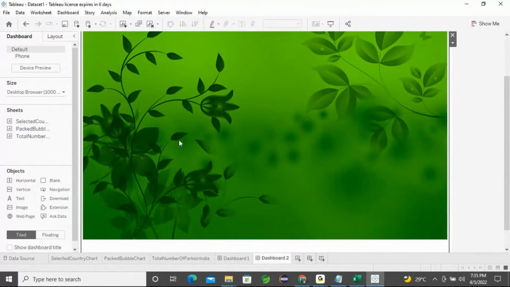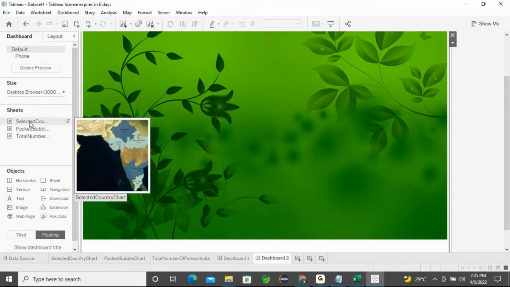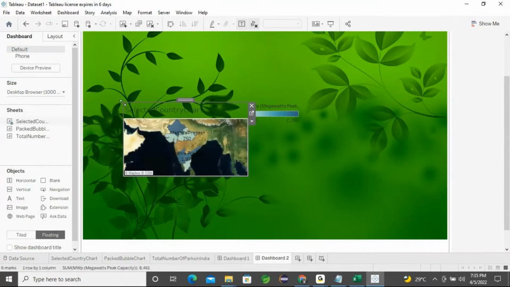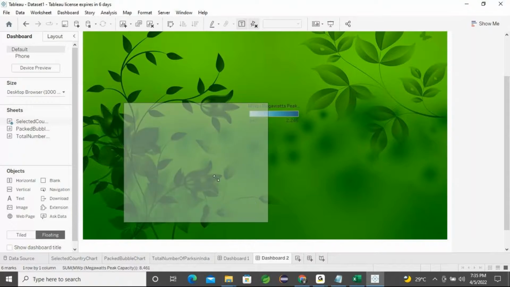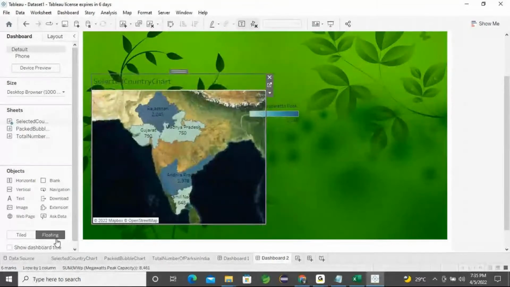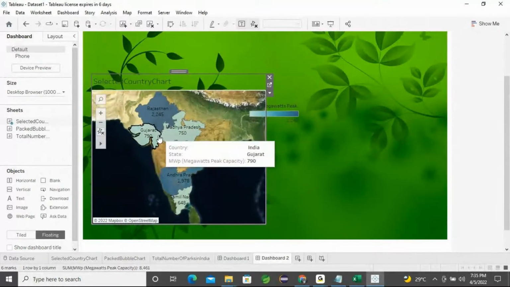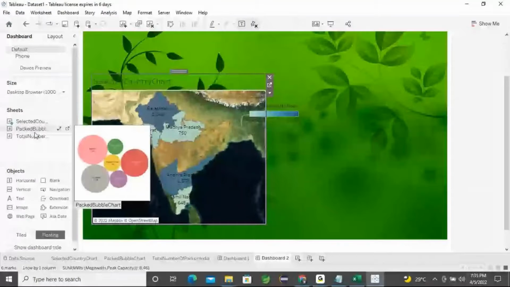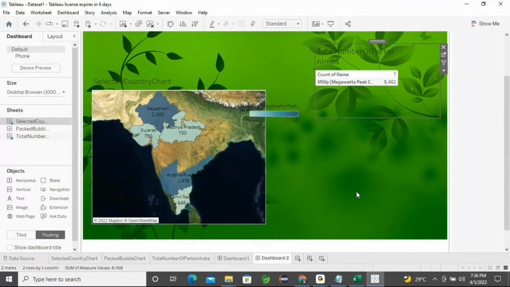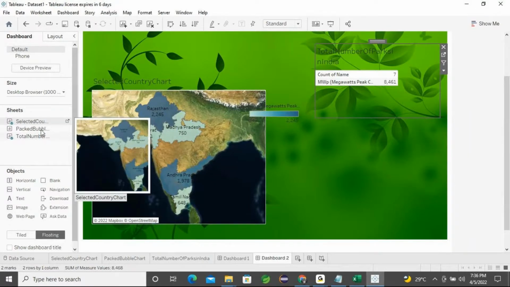Then what is the next step? After you have done it, choose the floating option. Then select that chart and apply, and the controls will be in your hand. So we made everything float, and wherever we want, we can place it. This entire dashboard is in your control. If you want, you can place it here or here. Floating means the content can be placed wherever you want.